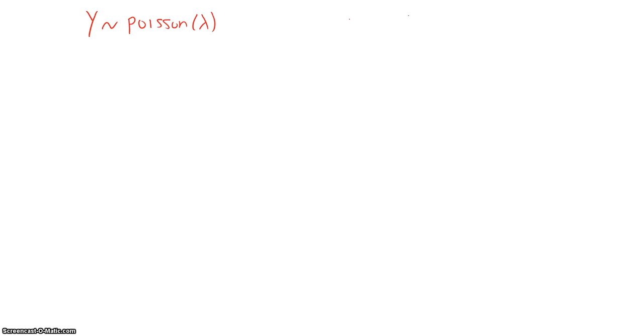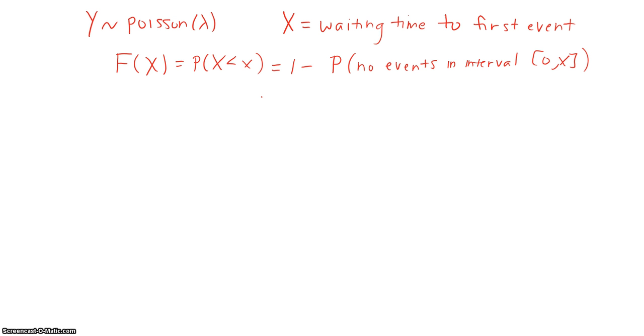So remember, y is our Poisson random variable with parameter lambda. X is the waiting time till the first event occurs. So the cumulative distribution function, big F of x, is the probability that the waiting time is less than or equal to x. And it's going to be 1 minus the probability that no events occur in the interval from 0 to x.